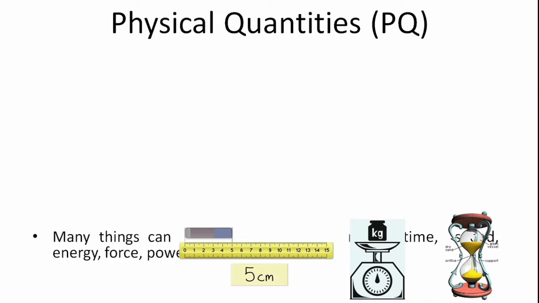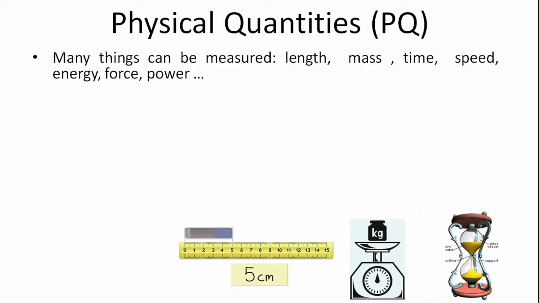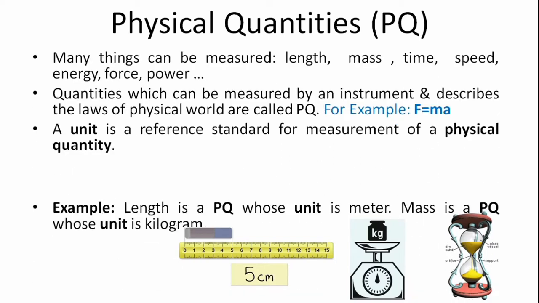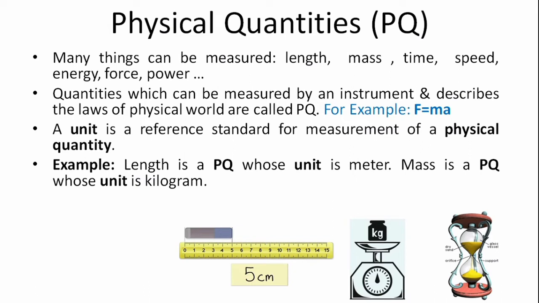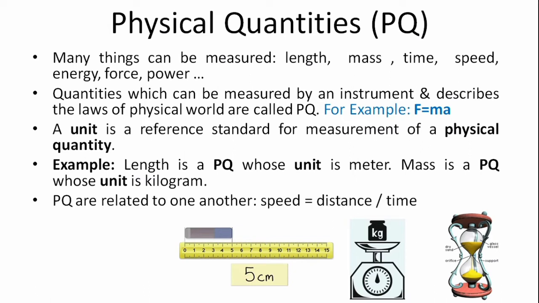Now let us discuss what is a physical quantity. Many things can be measured: length, mass, time, speed, and so on. The quantities which can be measured by an instrument and describe the laws of the physical world are called physical quantities. For example, the mass of a car and its acceleration can be measured by instruments.